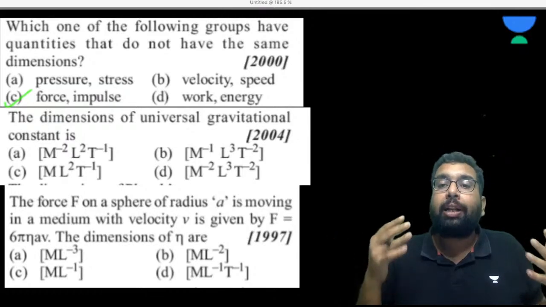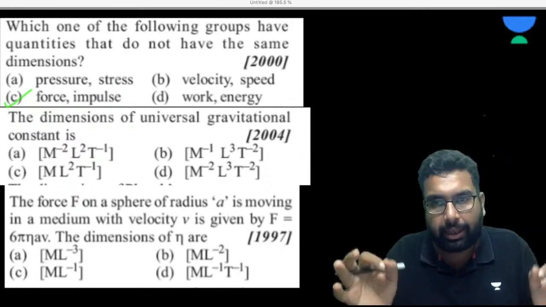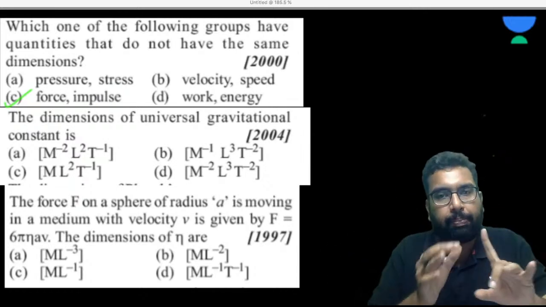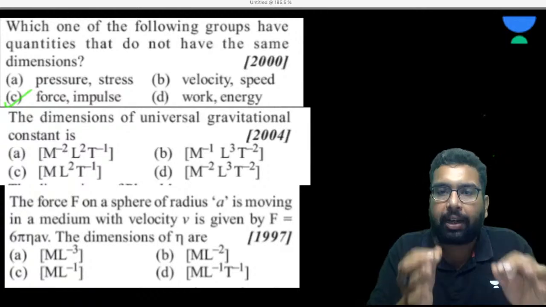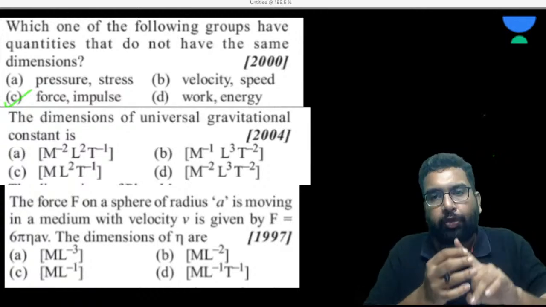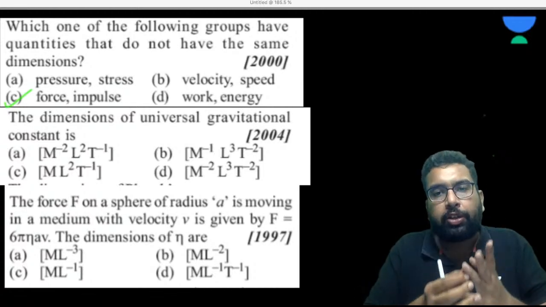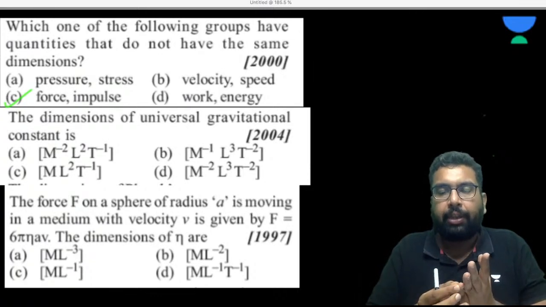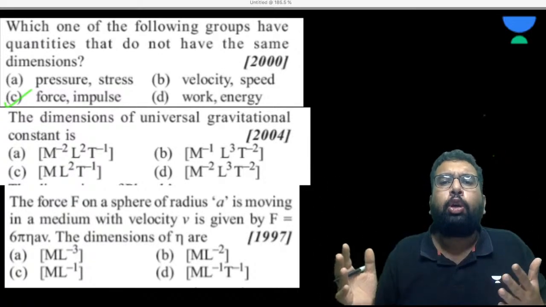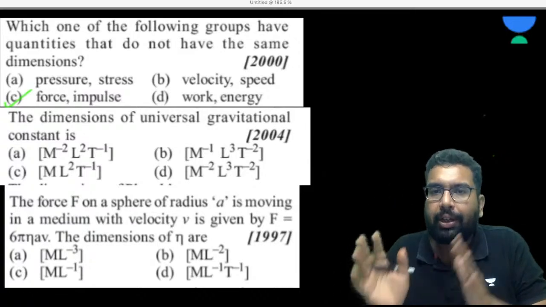Normally students say the constant has no dimension, but there are constants which have dimension, like the universal gravitational constant, coefficient of viscosity, thermal conductivity, coefficient of thermal expansion, Planck's constant, and many more. Any constant which has some unit has a dimension.